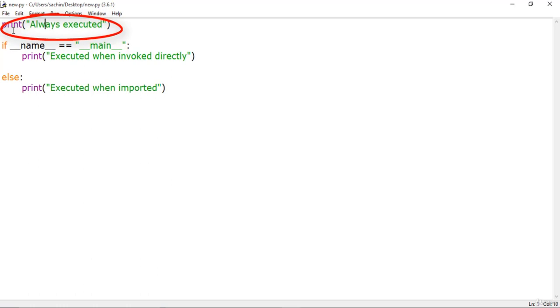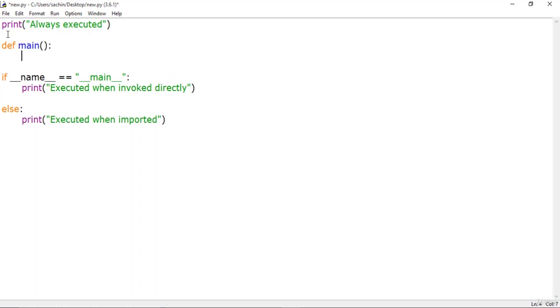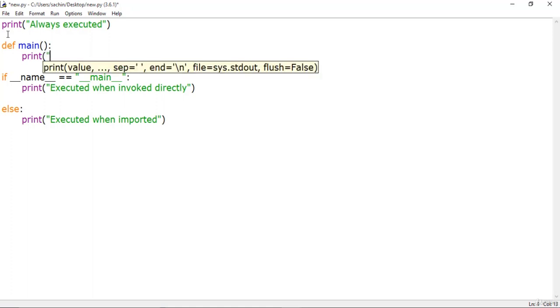So what we can say over here is all of the code in block 1 gets executed, but the functions and classes are only defined, and none of their code runs. Let me just give you a hint over here. What if I define a main function, and in this main I'll just print "this is main function".